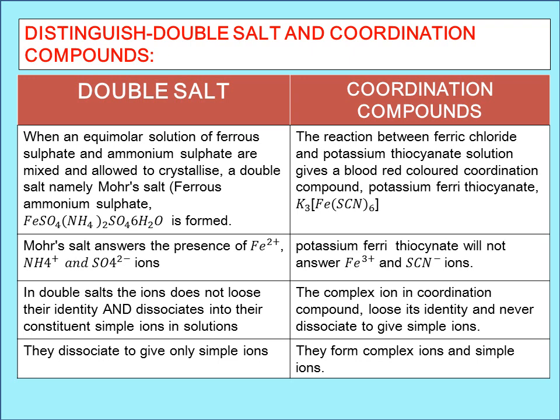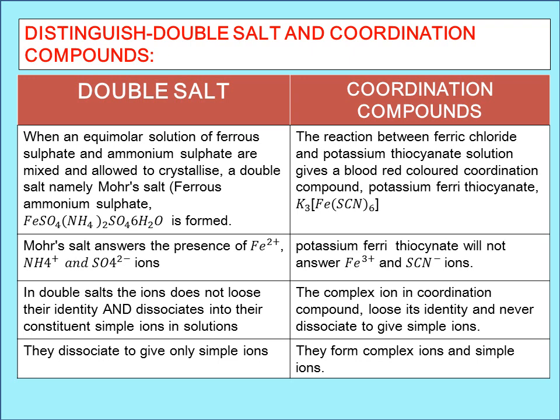For example, when an equimolar mixture of ferrous sulfate and ammonium sulfate is mixed and allowed to crystallize, you get a salt called Mohr's salt, which is nothing but ferrous ammonium sulfate. When an equimolar mixture of two simple salts, namely ferrous sulfate and ammonium sulfate, is mixed and allowed to evaporate, you get ferrous ammonium sulfate, which is a double salt.